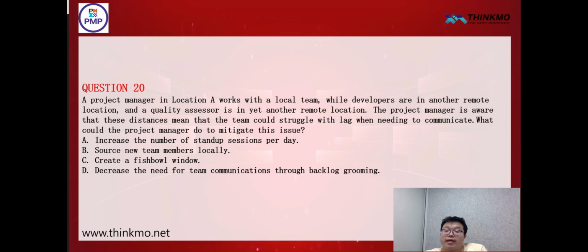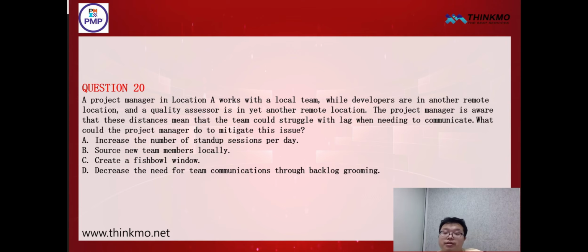Here, option A seems to increase the number of daily stand-ups, which is useful. For option D, by using a backlog, we can also sort out the team's needs, which is fine as well. So options A and D both seem fine at first glance. However, when it comes to creating an information radiator window, this is something you need to pay attention to.